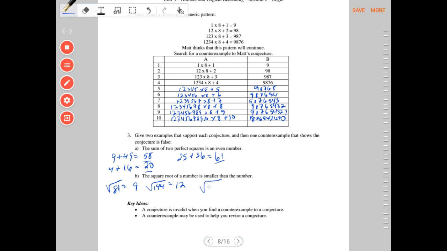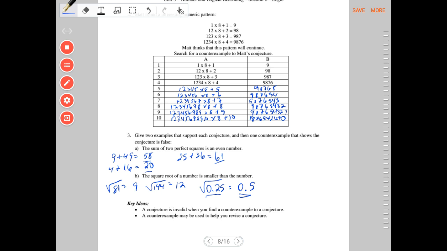But if I were to go square root of 0.25, that is 0.5. Well, if I had 50 cents compared to 25 cents, my answer here is actually larger than the original radicand. So therefore, I have a counterexample that shows my conjecture to be false.